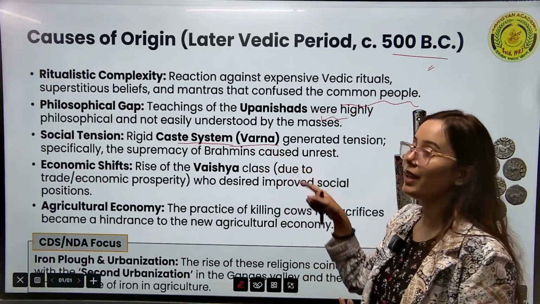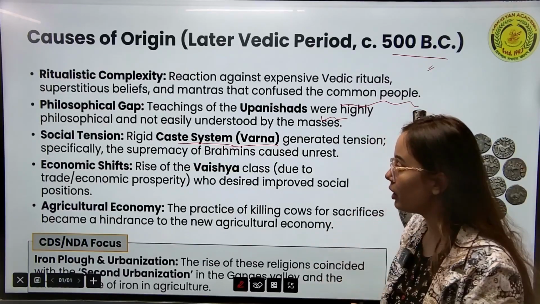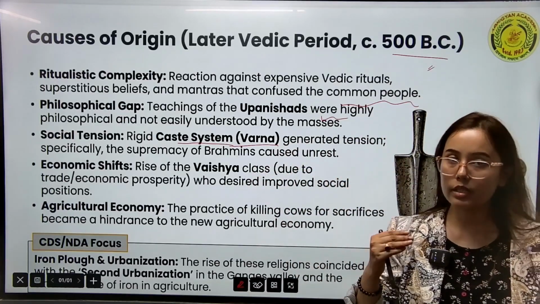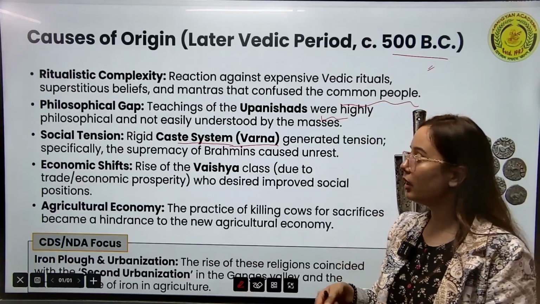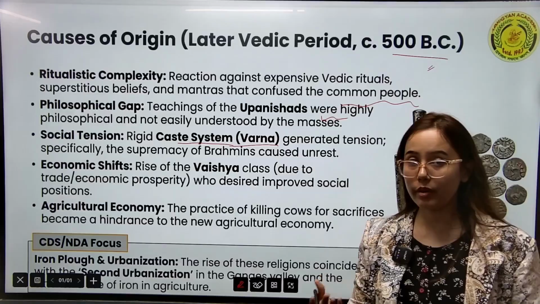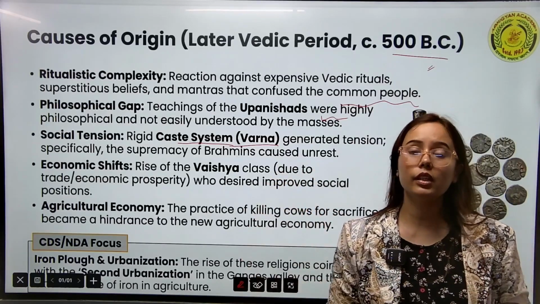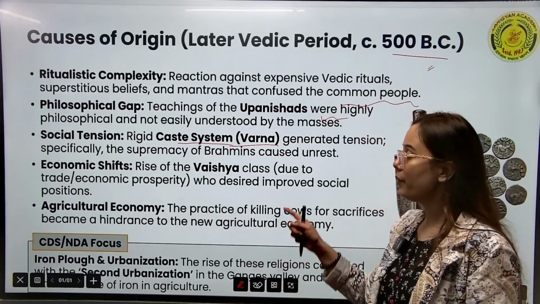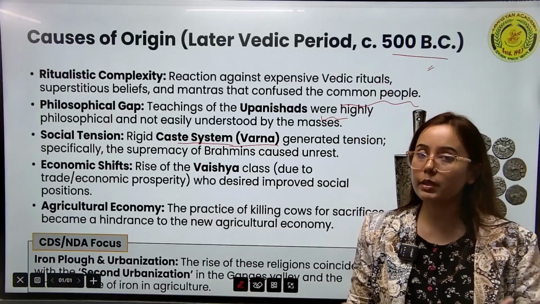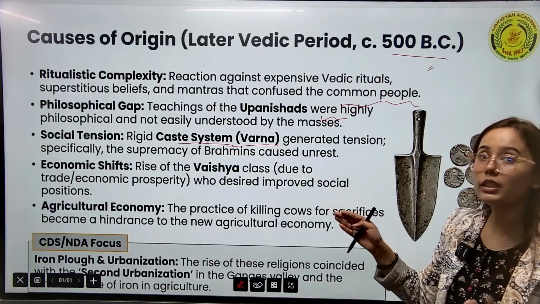Then the social tension because of the Varna system, which was divided on the basis of birth. Then economic shifts: among the Brahmins, Kshatriyas, Vaishyas, and Shudras, the Vaishyas were the people who were controlling the economy. They were the farmers, the traders, the agriculturalists, the merchants. These people were giving taxes to the rulers. They were in economic prosperity, so they were also expecting to be placed in the second varna or the upper varna, but they were placed in the third varna.